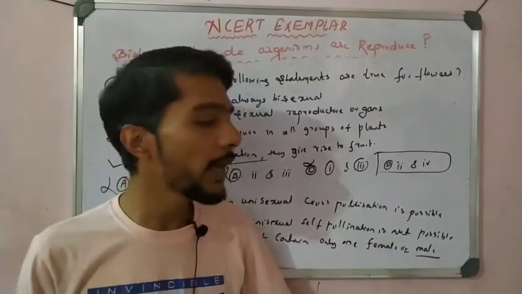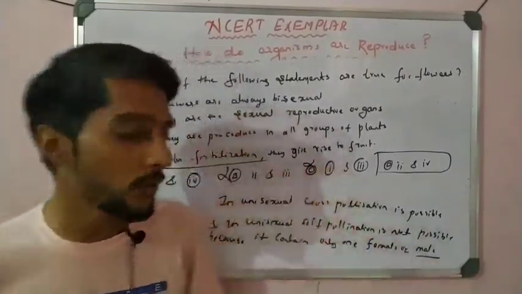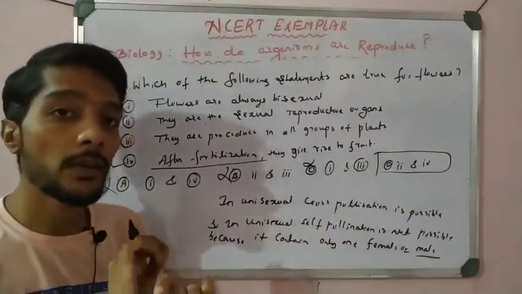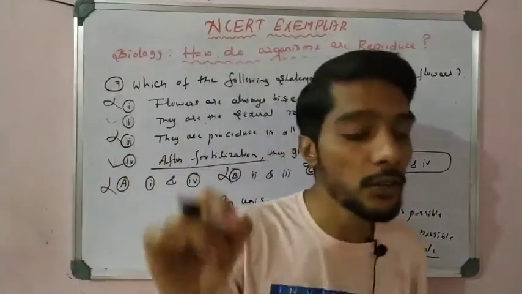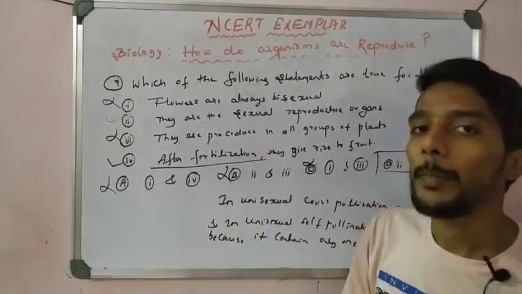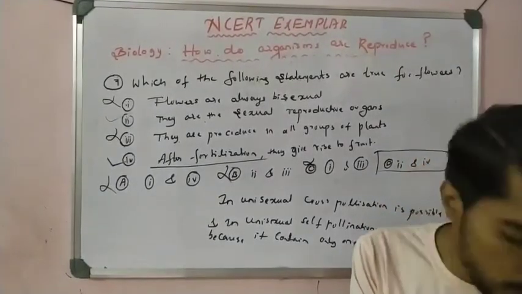If it only has male, it requires female from another flower, so it is cross. So in unisexual flowers only cross pollination is possible, and self pollination is not possible. You have to remember that point. So students, this was question number 7.